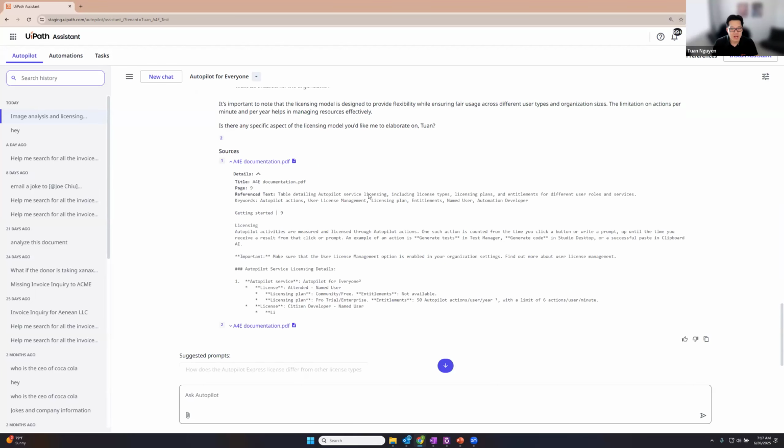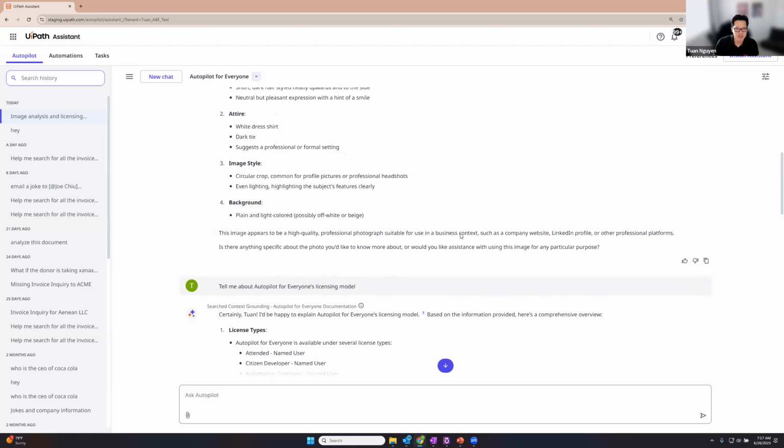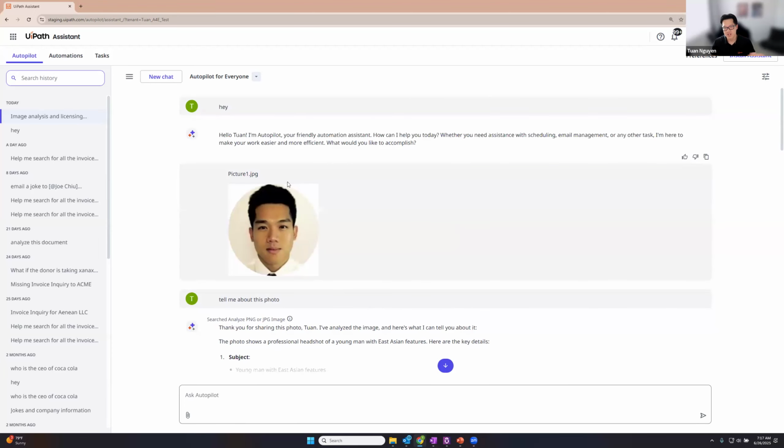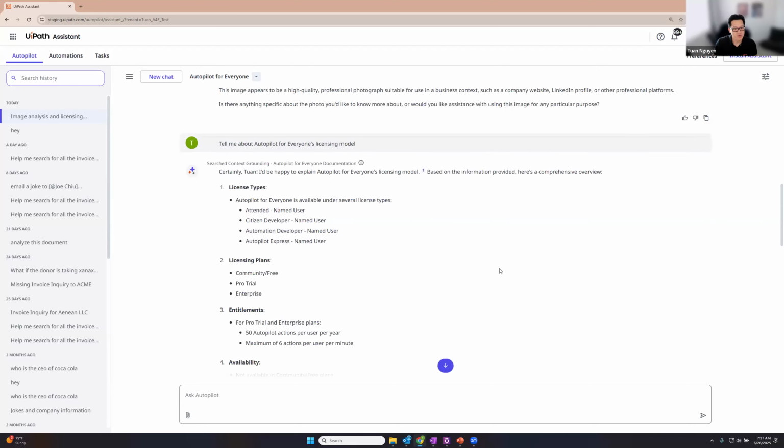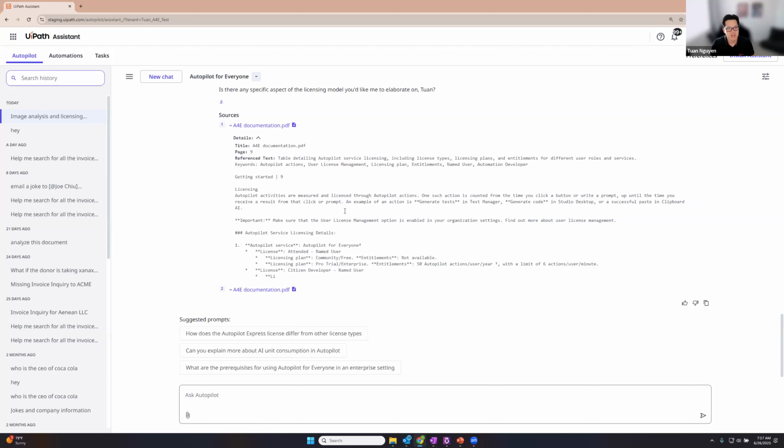All right, and so now we've gone through three different types of queries and functionality that Autopilot for Everyone can support: general LLM-based queries, file analysis, and context grounding queries. The next one I want to take a look at is actually how do you run an automation in Autopilot for Everyone?